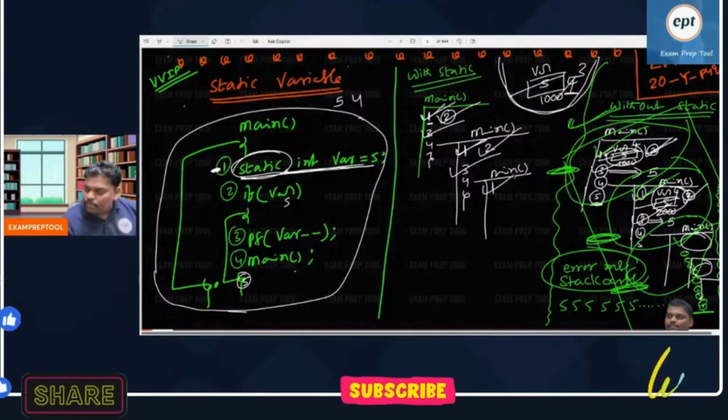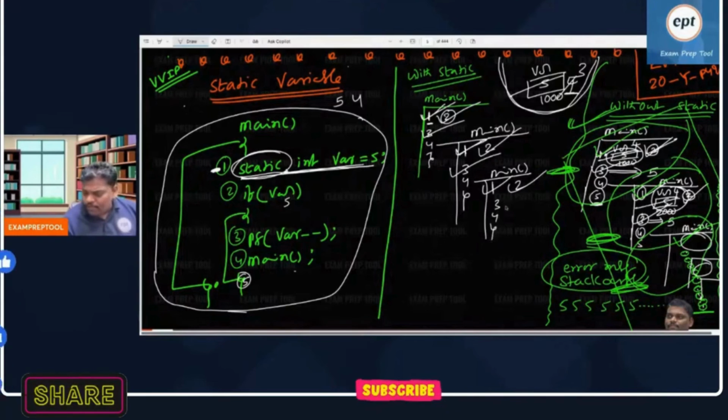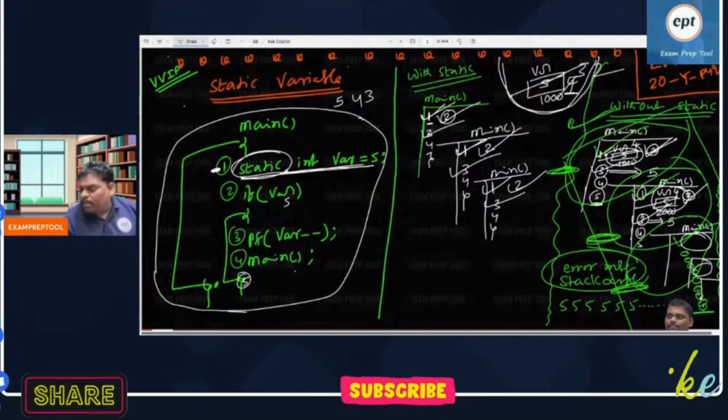First line, skip it. Second line, where value 3. If 3, condition true, 3, 4, end of the program. What is the 3? Printf where minus, 3 will be printed. Afterwards, it became 2. So remember, for a static variable, memory will be allocated only once, that is also at compile time, and it will be initialized only once.